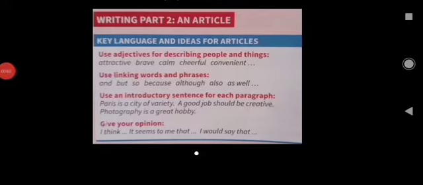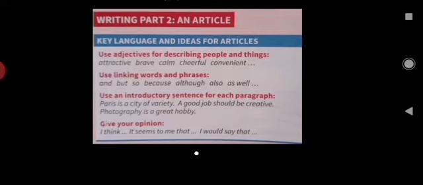Hey guys, so we're looking at an article today. Okay, so this is the writing, and let's just look at the key language ideas for the article. This is the main things that they want to see when we are writing an article. And if you have examples of all of these, you have a better chance of getting a really nice score.